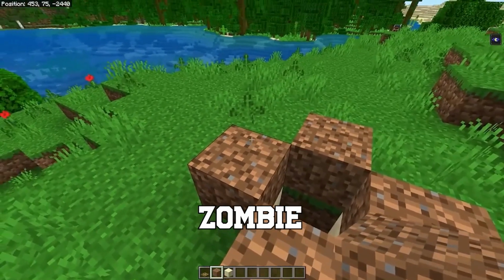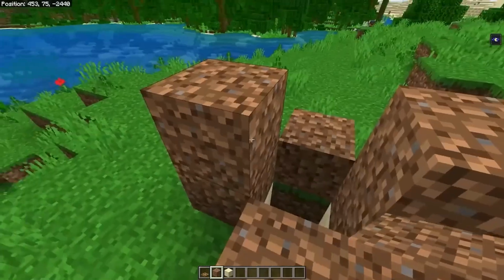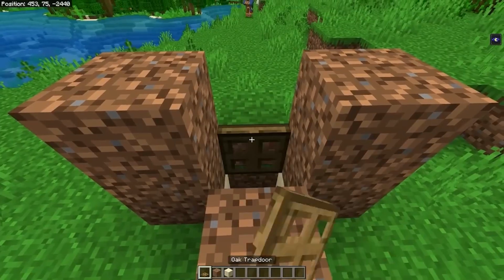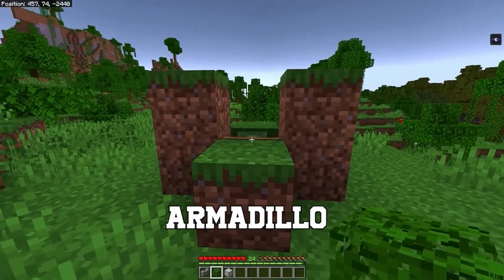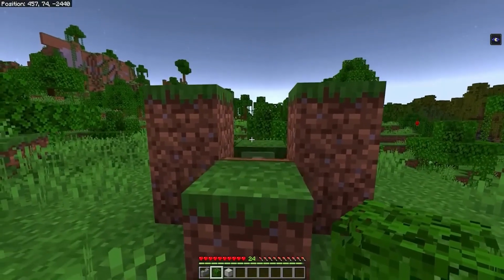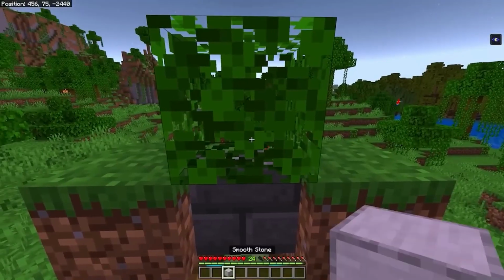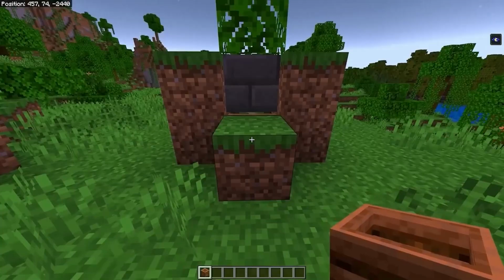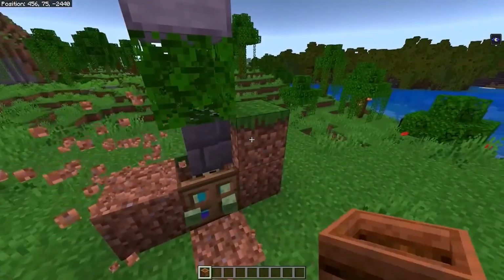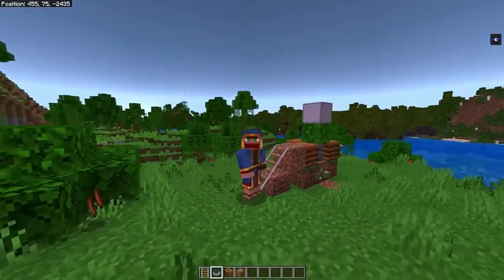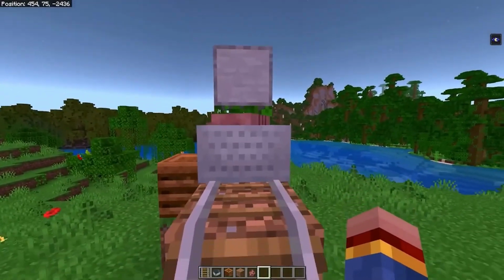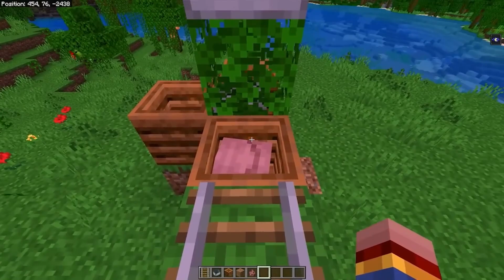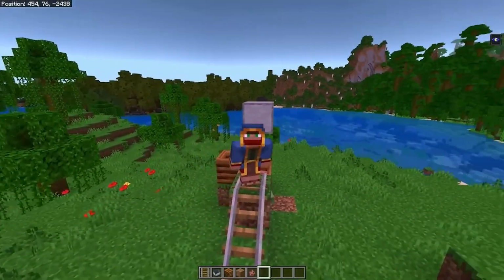and place your zombie in the middle. Don't forget to cap him with a leaf block and a solid block. The next step is to place the armadillo on 3 sides of the zombie, place sand blocks, and then stack the cactus on top. Above the sand, place composters, and you can use rails and a minecart to nudge each armadillo into the composters. Now you have to create a redstone clock behind the trapdoor.